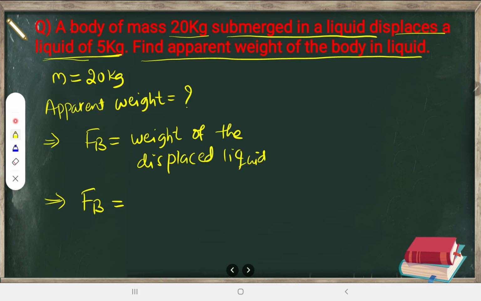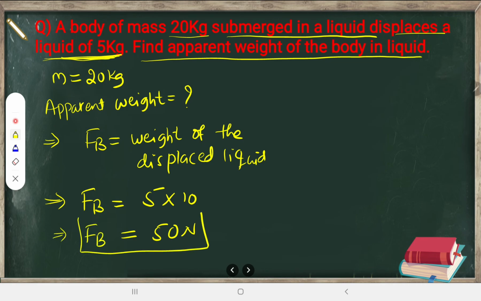How much liquid is displaced? 5 kg of liquid is displaced. That means what will be the weight? 5 into 10, because we cannot take 5 directly, as it is mass. So the weight of the displaced liquid is 50 Newton. That is the buoyant force. So if this body is experiencing a buoyant force of 50 Newton, it will lose a weight of 50 Newton also.